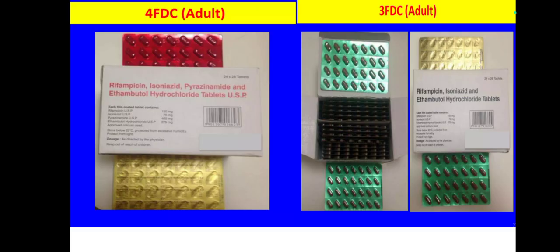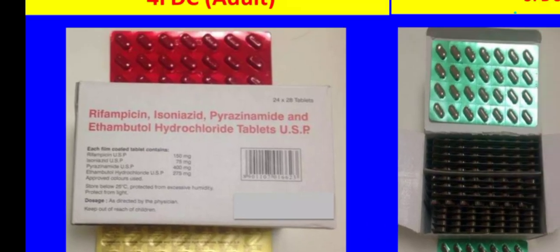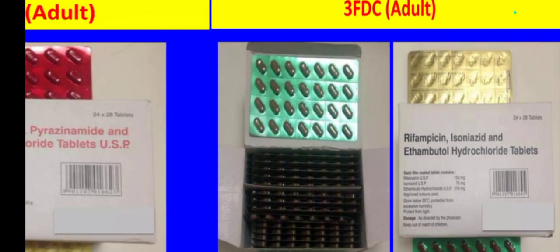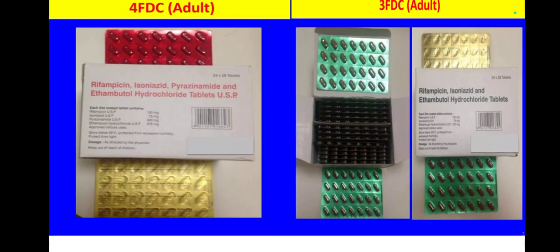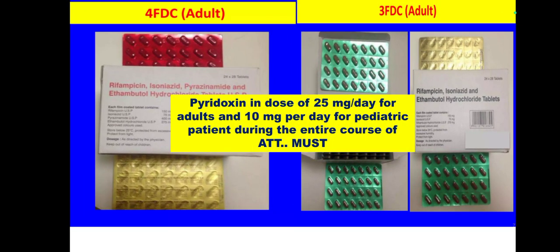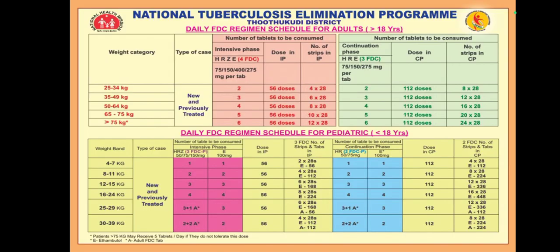So here are the 4 FDC, you can see 4 drugs, and this is your 3 FDC that is used in your CP phase. Again, pyridoxine at a dose of 25 mg per day for adults and 10 mg per day for pediatric for the entire course of ATT. This is the weight band category that we follow, for adults more than 18 years and for the pediatric population.